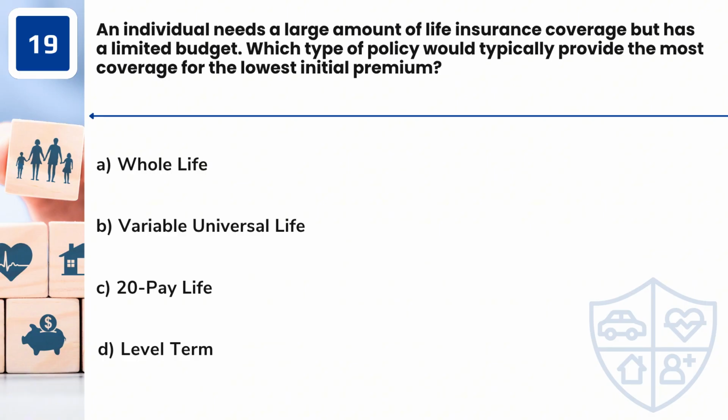Question 19. An individual needs a large amount of life insurance coverage but has a limited budget. Which type of policy would typically provide the most coverage for the lowest initial premium? A. Whole life. B. Variable universal life. C. 20-pay life. D. Level term.